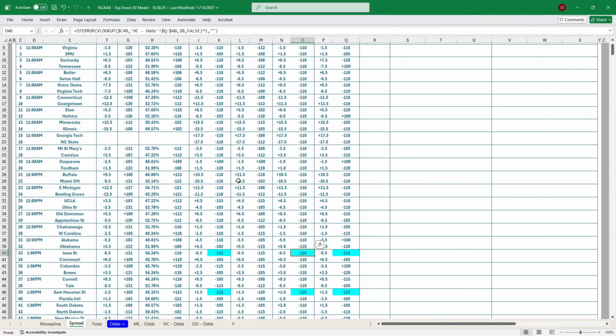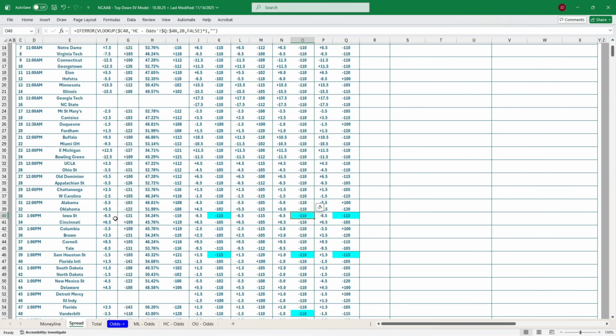It's going to devig those so you know what your fair odds are. So we've got Iowa State, Cincinnati, minus 6.5, plus 6.5. And we devig that, minus 131, plus 109 on Kalshi. We get fair odds of minus 119, plus 119. So anything longer than minus 119 is a plus EV bet.